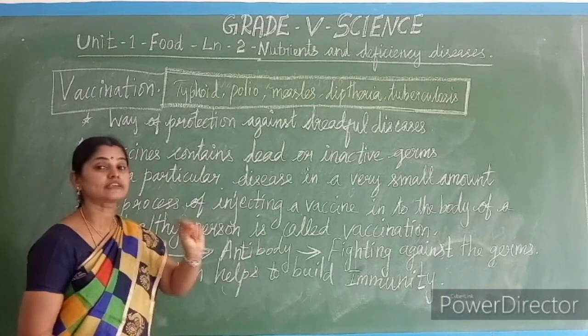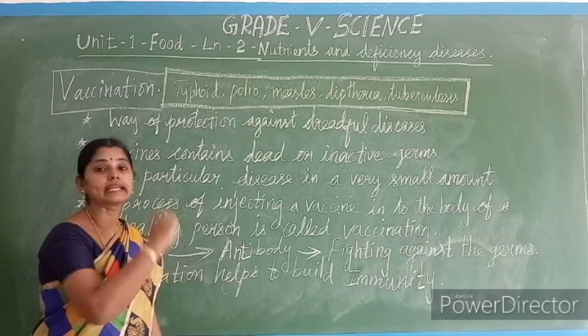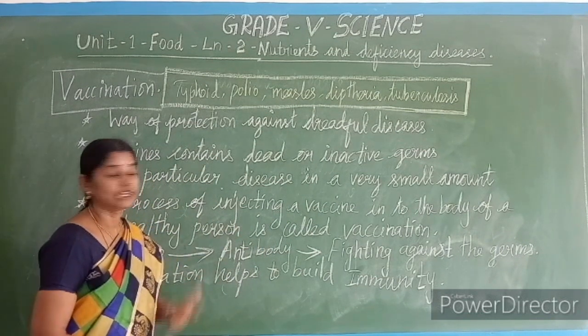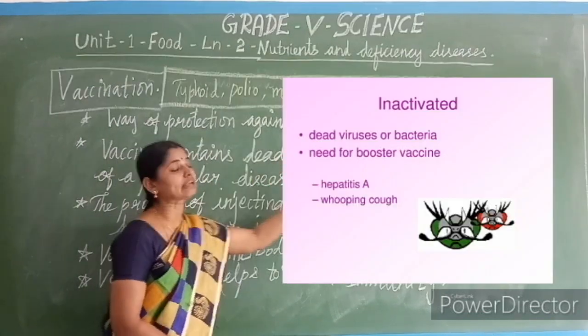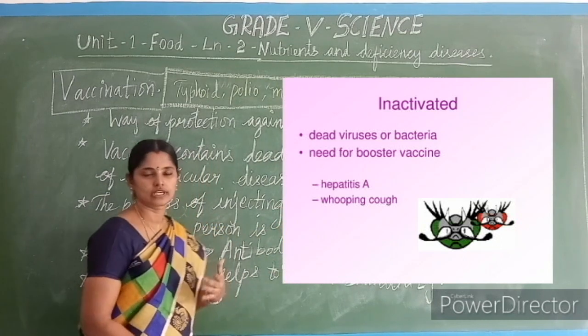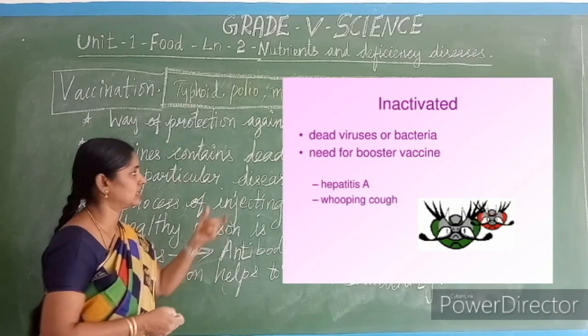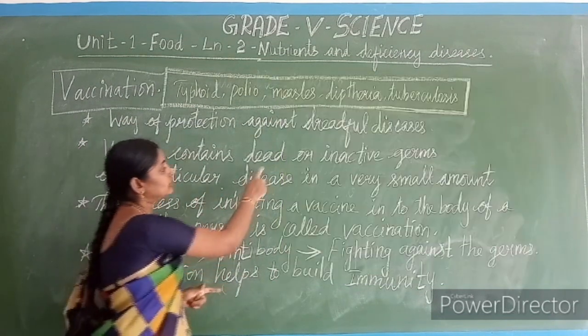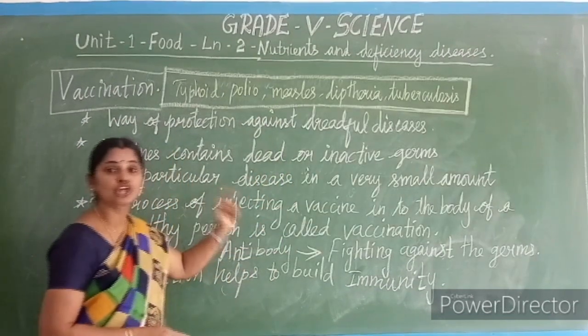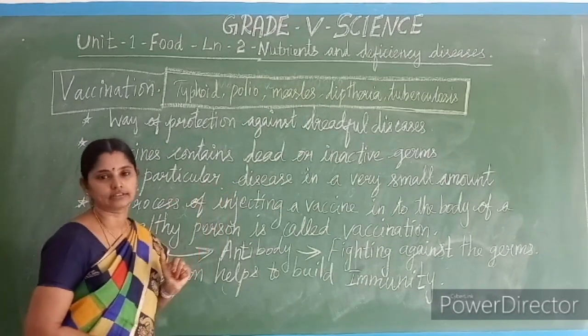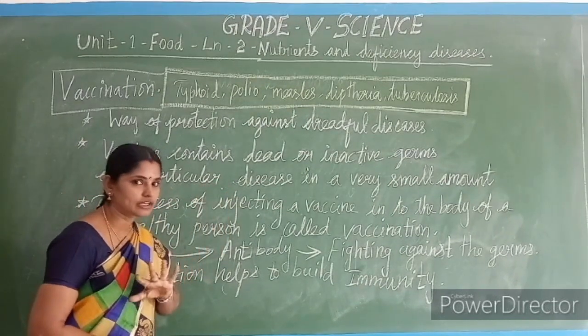Those disease-causing germs are there inside the vaccines in the form of dead or inactive germs. Inside the vaccine injection, what is present? Dead or inactive germs. Are you clear, children?